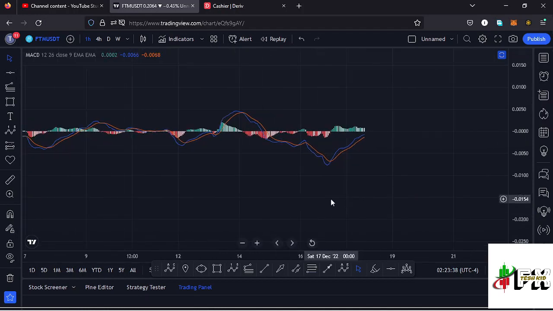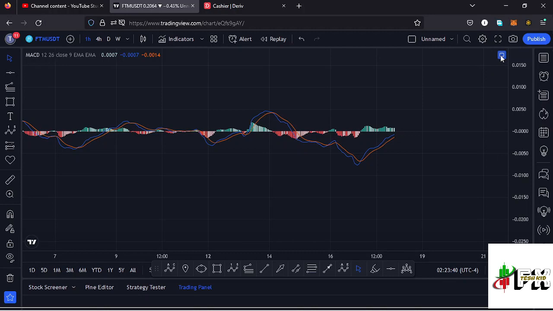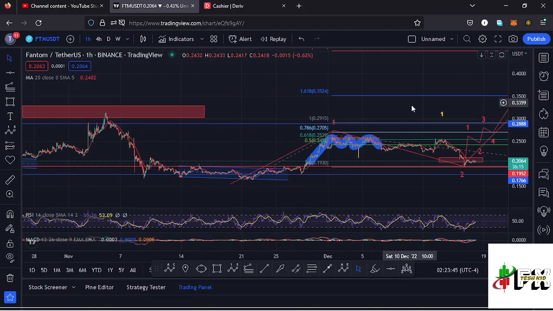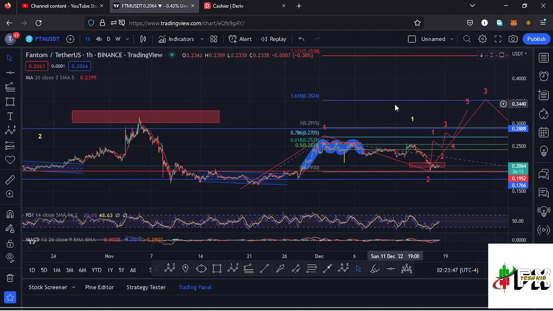So let's be patient and see how that plays out, whether we are going to complete the formation of that higher Elliott wave, that is that wave 3 to the upside, and also see fractal waves in formation within that wave 3 to the upside, and I'll keep you updated.